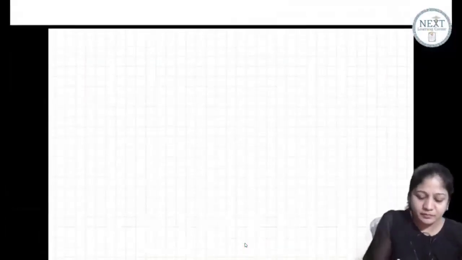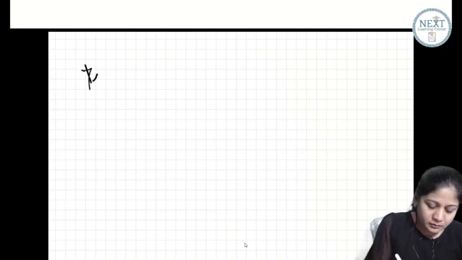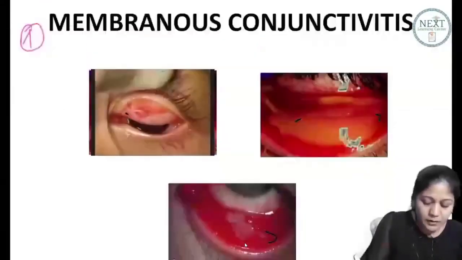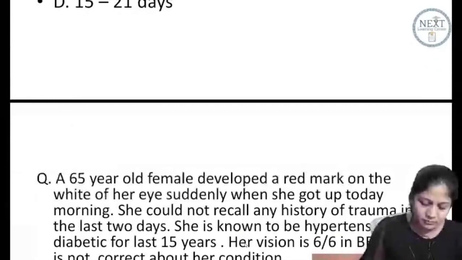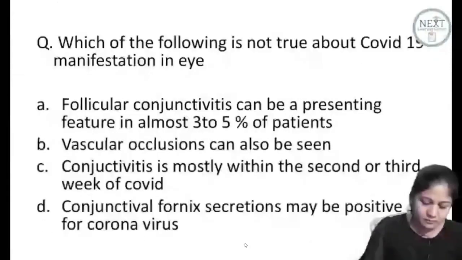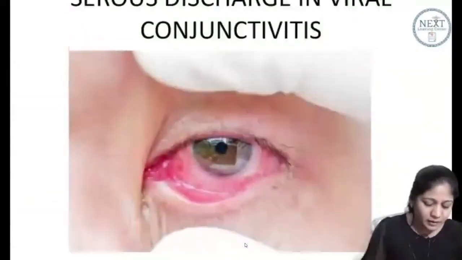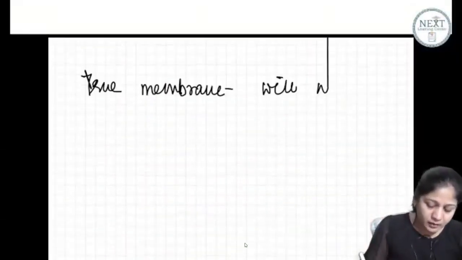But a true membrane will, please write down, a true membrane will not be peeled easily. And it will start bleeding, guys.